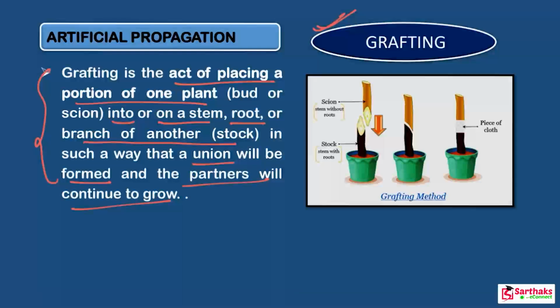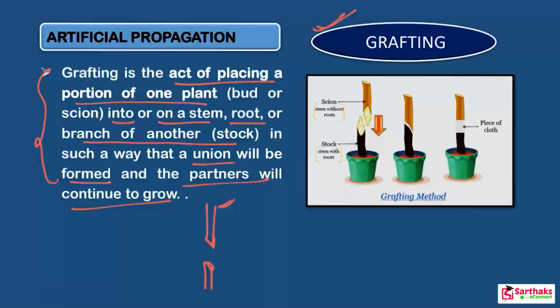Actually, this is a method in which the cut stems of two different plants are joined. First of all, take two stems of different plants, one with root and the other without root. Here the root is present and this stem is without root.